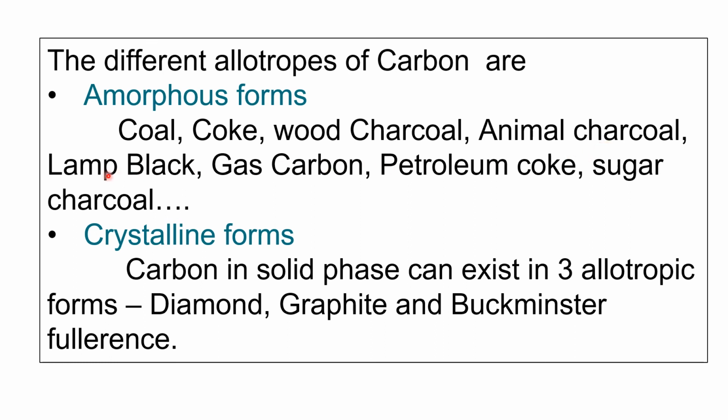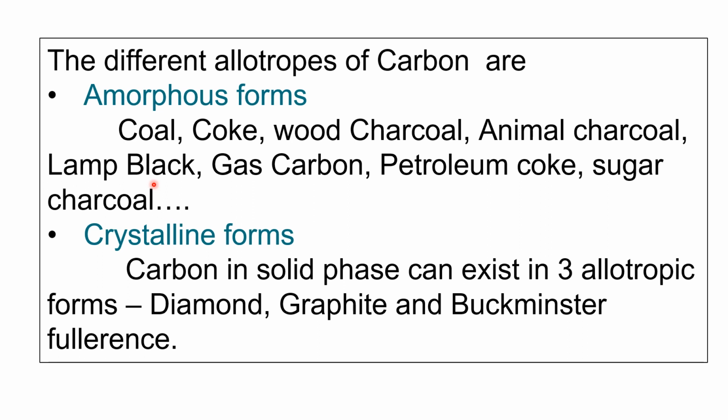Then lamp black means the black colored pigment that is taken from soot. And soot means the smoky material which has got stuck to the chimney. In the olden days when there was no electricity, they used to use hurricane lamps. To those chimneys the black colored soot gets stuck, and the black pigment taken from that soot is known as lamp black.